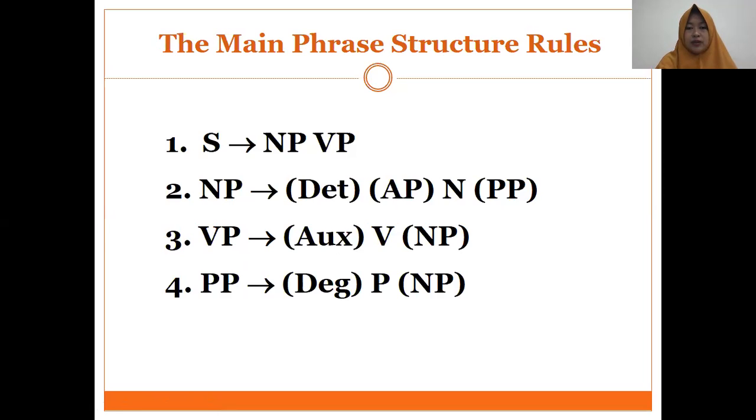And also verb, okay, it can also be followed by noun phrase. And the last, prepositional phrase, PP stands for prepositional phrase, may consist of degree, okay, and preposition here as the main part of prepositional phrase or noun phrase. Degree, for example, very, okay, the word very reflects degree. Degree, rarely, seldom, and so on is degree.